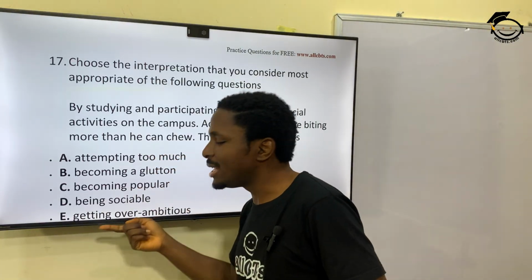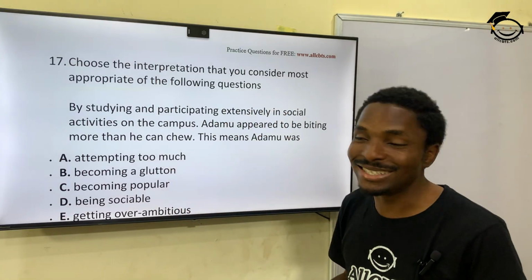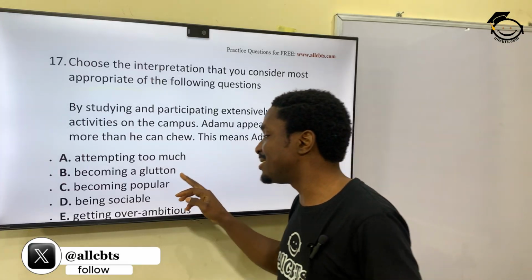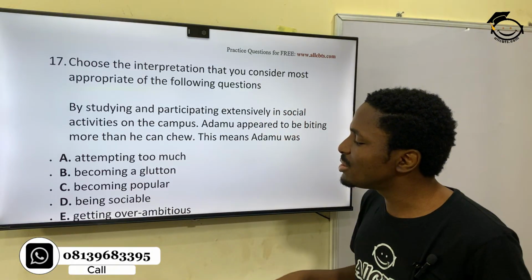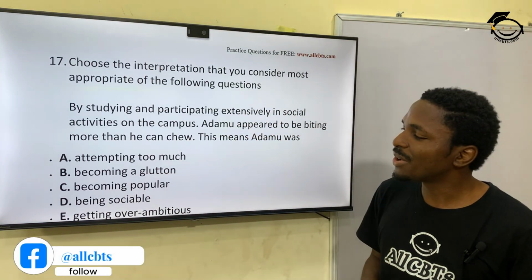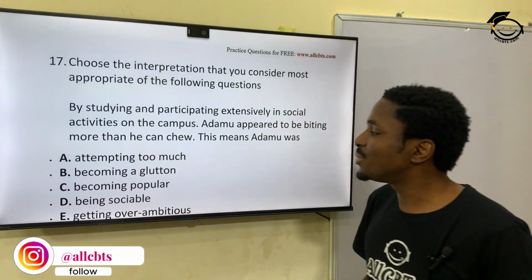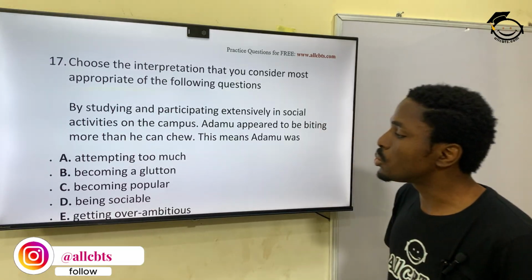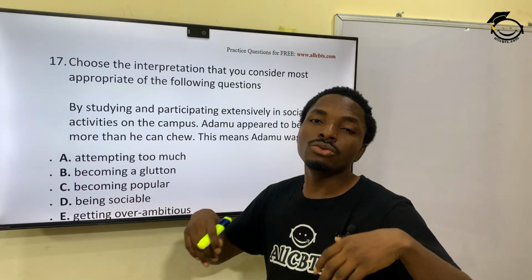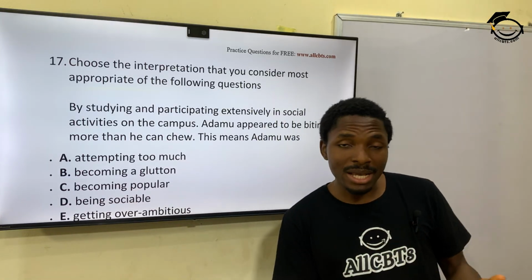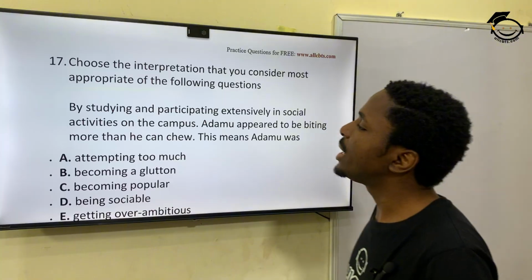What is the meaning, literally? It says attempting too much, becoming a glutton. This is the literal meaning. It's not what is being said here. Becoming popular, becoming sociable, getting over ambitious. Alright, so it's between A and E, right? So what's the correct one? Biting more than one can chew is what? Attempting too much. You're trying to do more than its capacity or than you can handle at a given time. So that's A. 18.